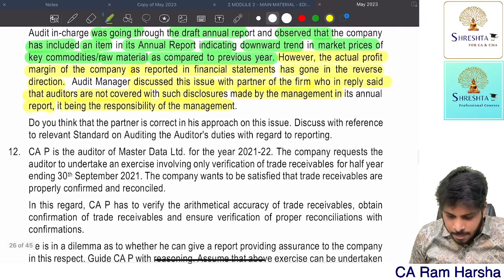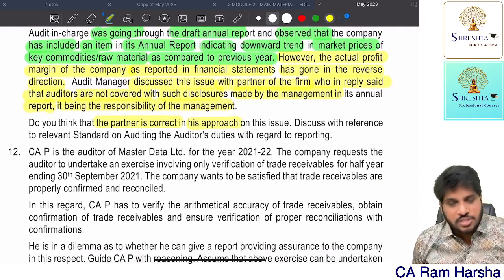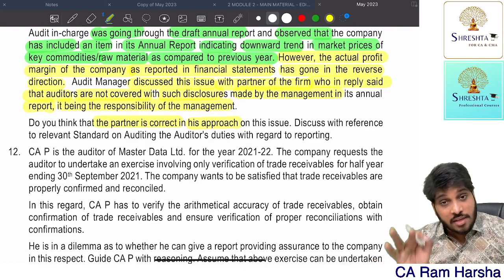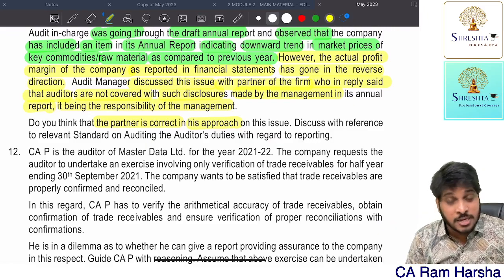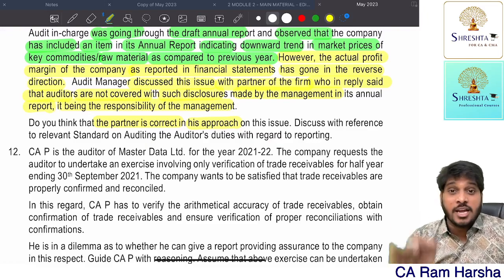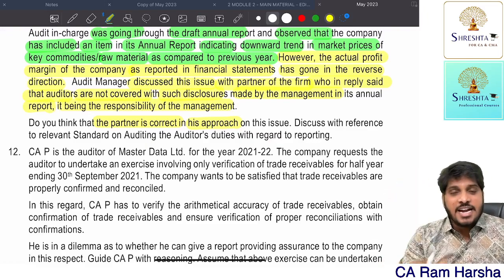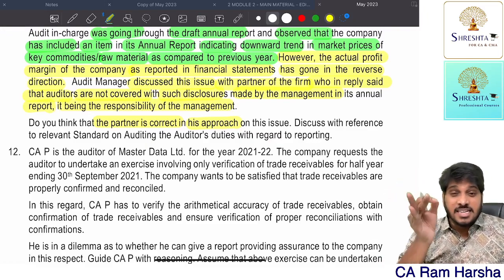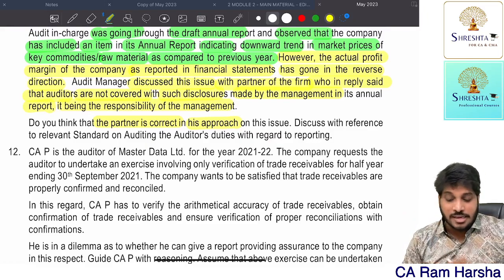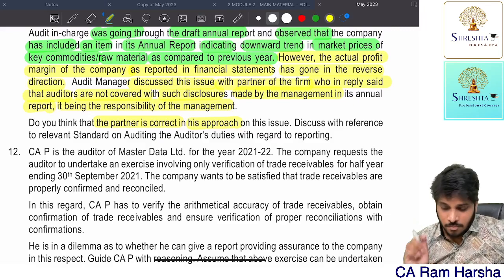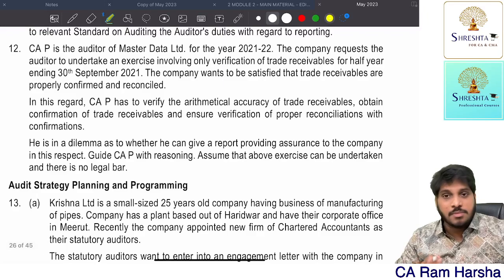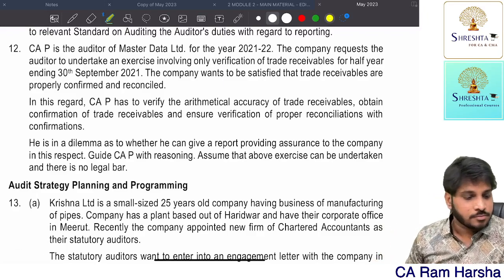Next, do you think the partner is correct in his approach? Absolutely wrong. He cannot simply ignore it. I know other information is the responsibility of the management, but as an auditor, you also have a responsibility under SA 720 to read the other information, identify whether any inconsistency is there, discuss with the management, and see whether management is rectifying it or not. You need to talk about that, and the same answer is given. Next. Parallelly, whenever you are reading the RTP, simultaneously look at the answer also.